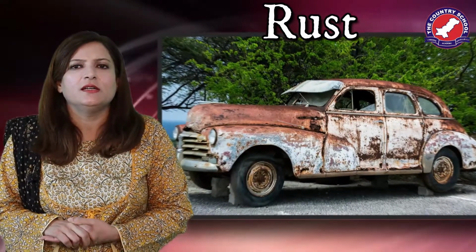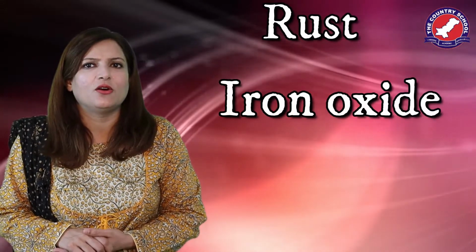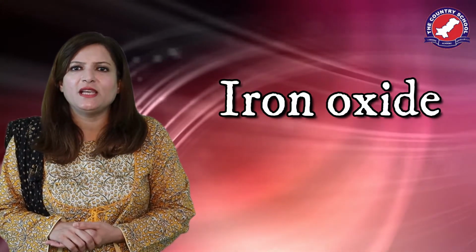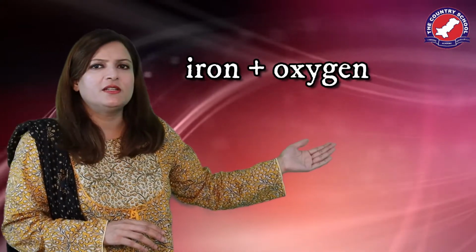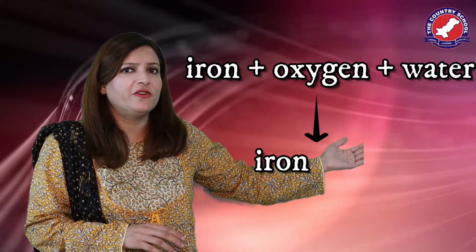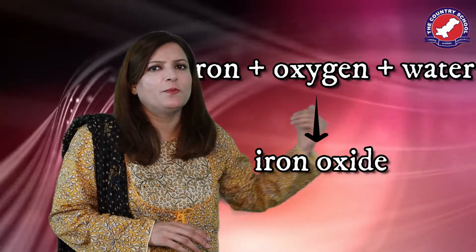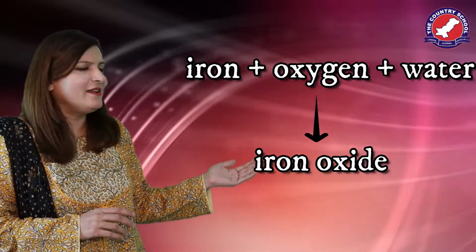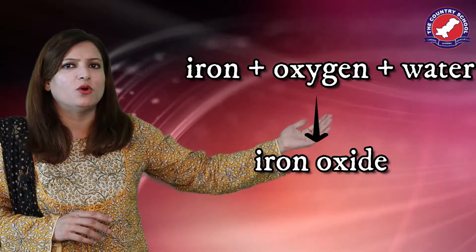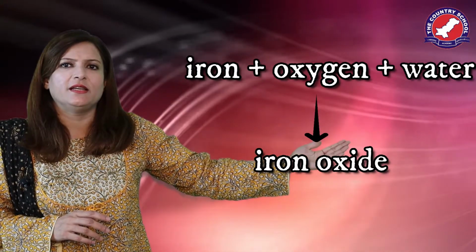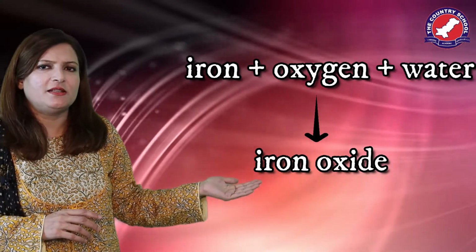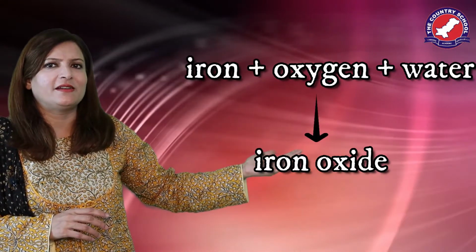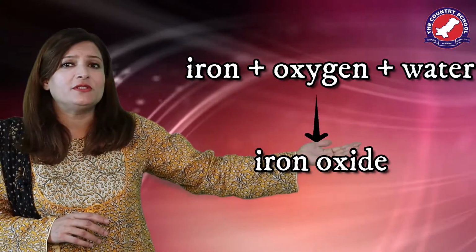What is rust? Rust is iron oxide. And how is it made? It is made by the reaction of iron with water and oxygen in the form of air. So iron oxide is formed. So you can see in this equation that iron is reacting with oxygen and water to form iron oxide.